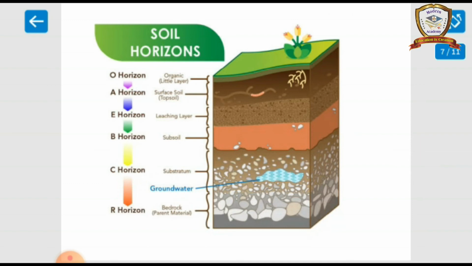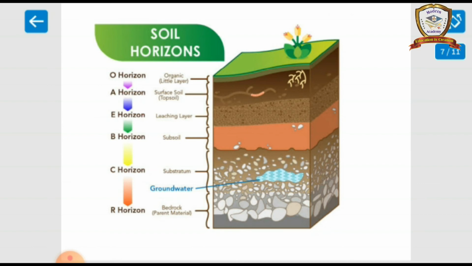Soil horizon. Horizon is nothing but the line where the earth and the sky appear to meet. The meeting point is called the horizon. O horizon, A horizon, E horizon, B horizon, C horizon and R horizon. First one, O horizon, humus.